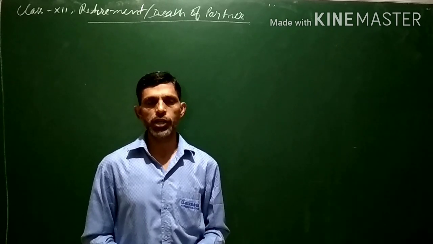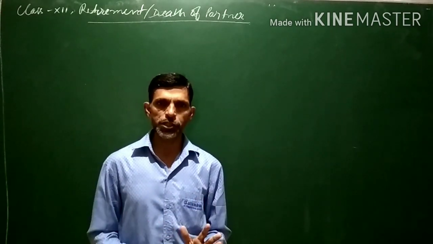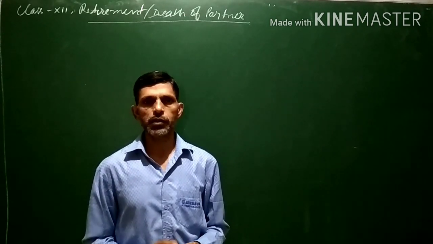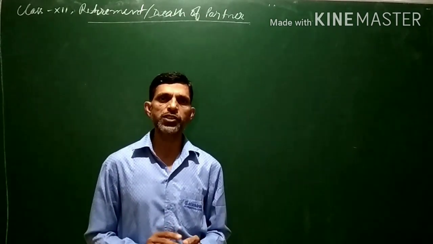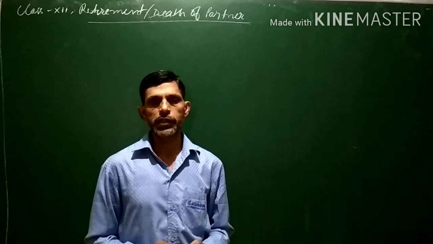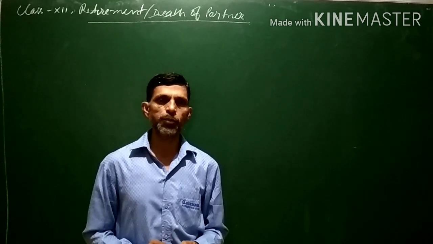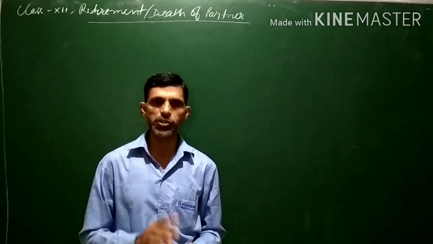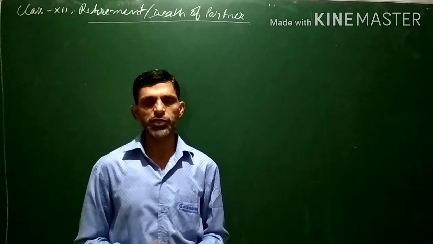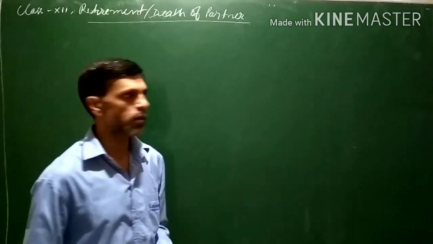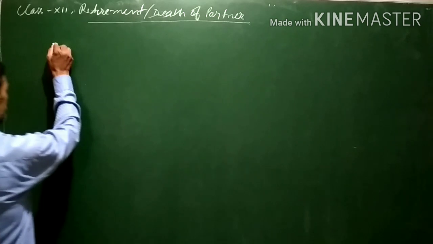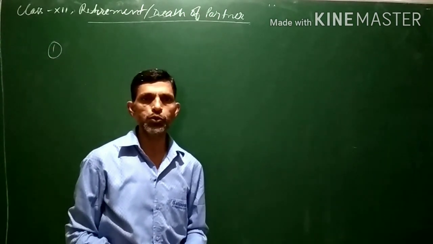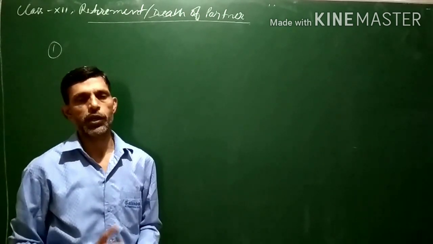They will also be sharing the accumulated profits or losses which are there. Again, their account may have some debit balances also which will be deducted. Then again, in case of death of a partner, some adjustment regarding share of profit up to the death of the partner is also calculated. But these things we will be discussing one by one. First of all, in case of retirement of a partner, what is to be done? We have to calculate the amount which is due to the retiring partner or the dead partner.